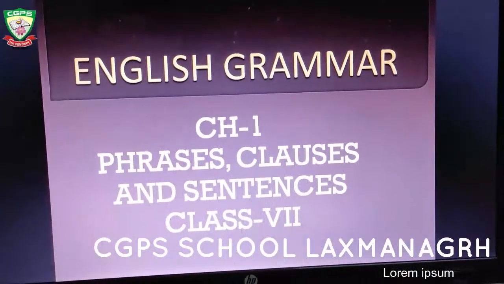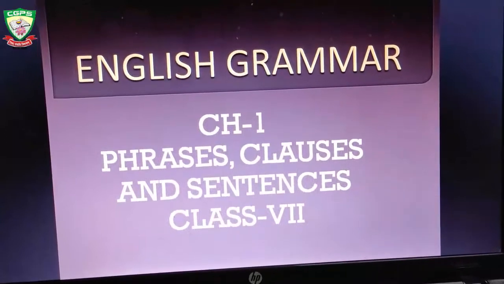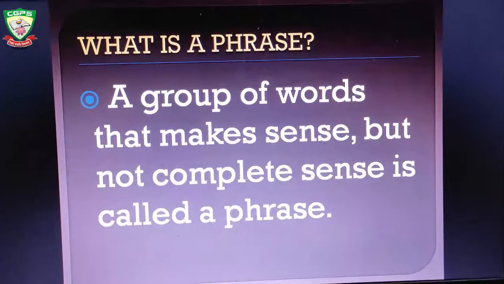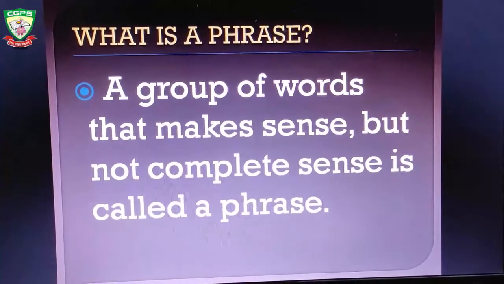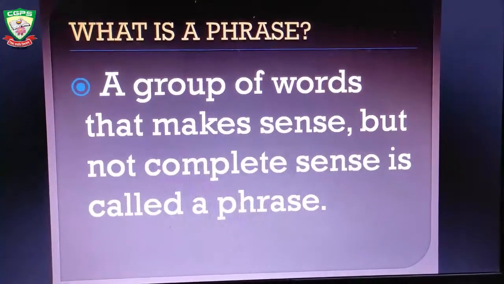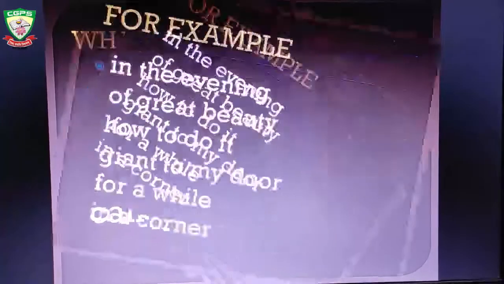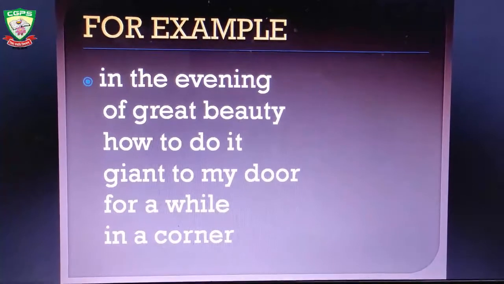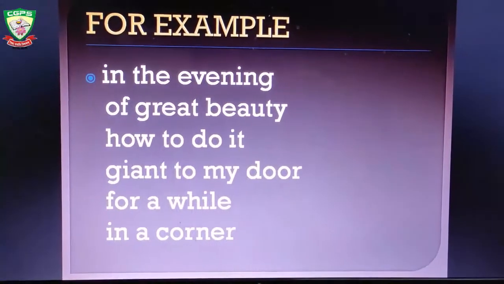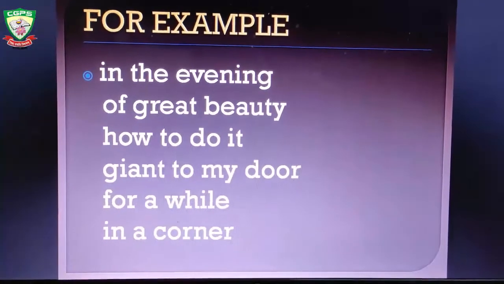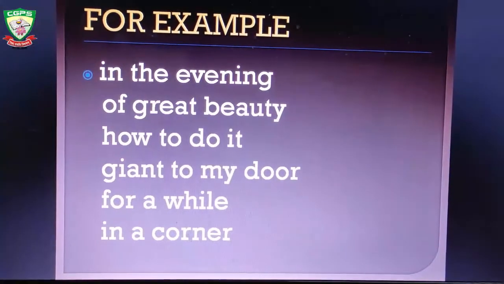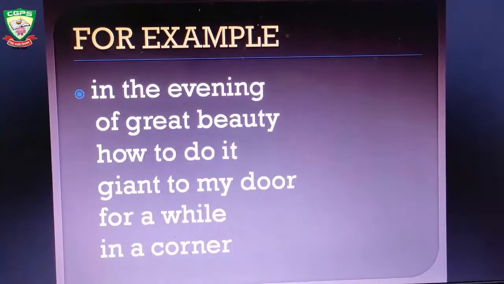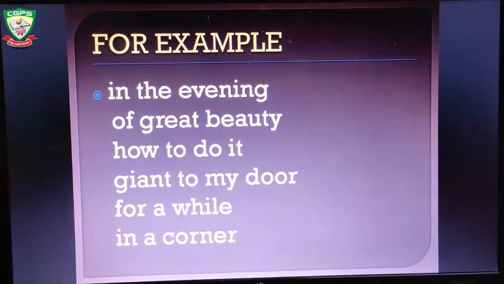Today we are going to study the first chapter: phrases, clauses, sentences. So first let us know what is a phrase. A group of words that makes sense but not complete sense is called a phrase. These are a few examples of phrases: in the evening, of great beauty, how to do it, giant, to my room, for a while, in a corner. You can see that these phrases don't have a subject and a predicate.